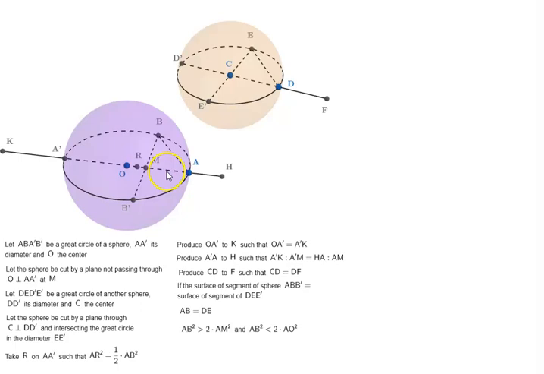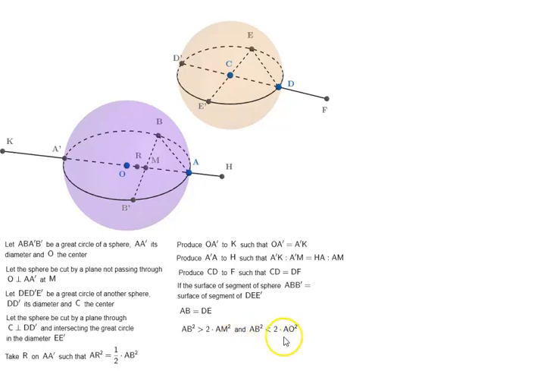Since AM is less, BM is greater, that means AB square, which is the hypotenuse because it is a right angle triangle, AB square is equal to BM square plus AM square. So instead of BM, if we take AM square 2 times, then AB square will be greater than 2 times AM square.